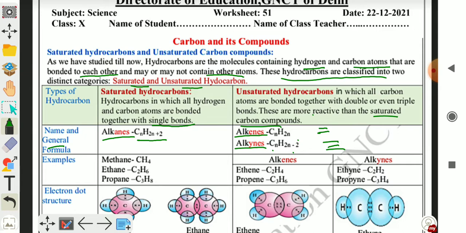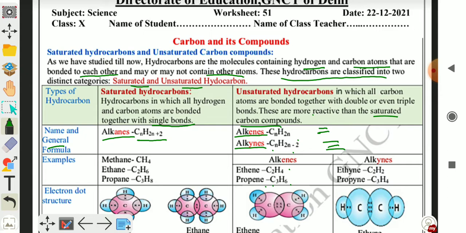Examples of alkenes, which are they, children? Ethene and propene, ENE. Ethene formula is C2H4 while the propene formula is C3H6. Both these compounds have double bond. And alkynes: ethyne and propyne. Ethyne formula is C2H2, propyne formula is C3H4, and these compounds have triple bond. So alkynes and alkenes both are unsaturated hydrocarbons.